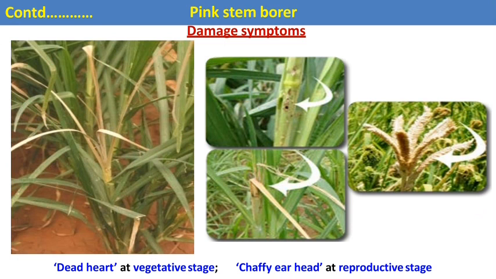Chaffy ear heads means the spikelets or ear heads are without grain filling, empty ear heads, and in local language these empty ear heads are nothing but the white ears. These are the different symptoms produced as a result of the feeding of the pink stem borer caterpillar.